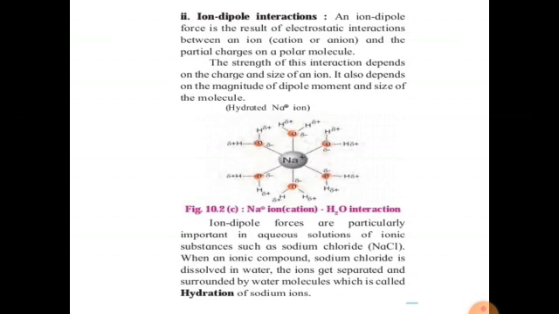When an ionic compound, sodium chloride, is dissolved in water, the ions get separated and surrounded by water molecules, which is called hydration of the sodium ion. Hydration means sodium and chloride get separated and both are surrounded by water molecules.